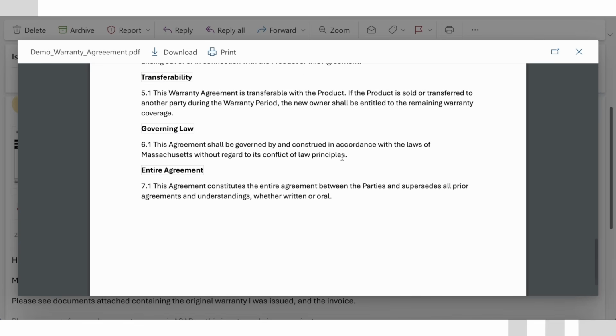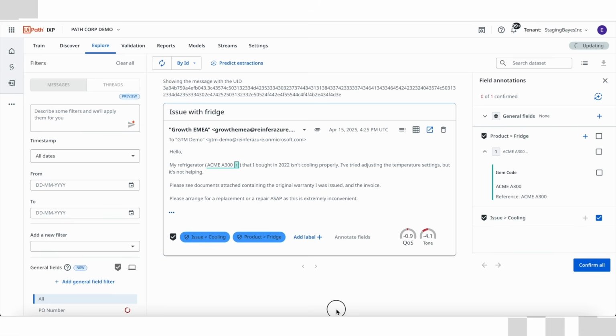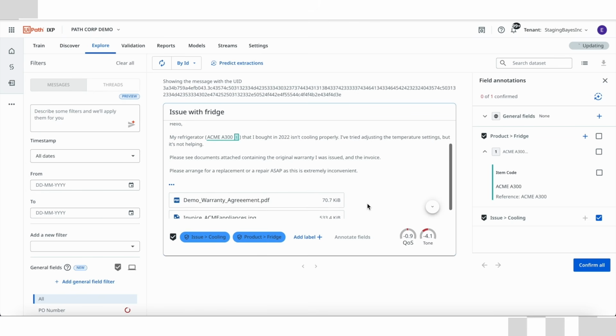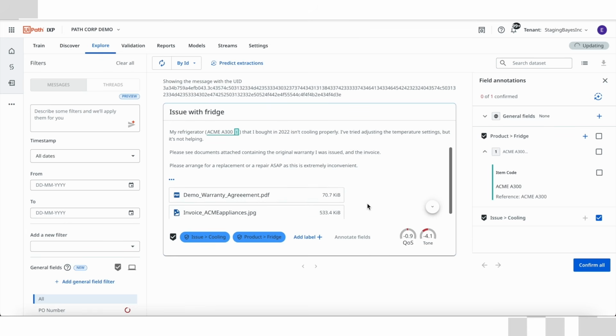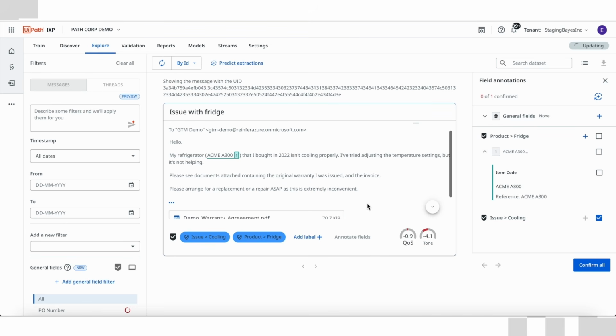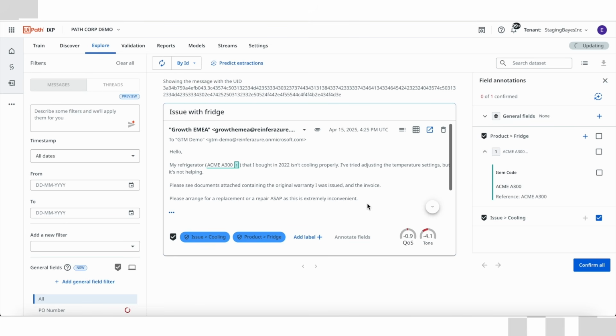content in this request. Using IXP's communication mining capability, the platform can automatically classify and extract key details from the email. As you can see, it's identified that the request is about a cooling issue. The product in question is a fridge, and it's even extracted the type of fridge mentioned directly from the free text message. Once extracted, communications mining routes any attached documents to the other IXP capabilities for further processing.